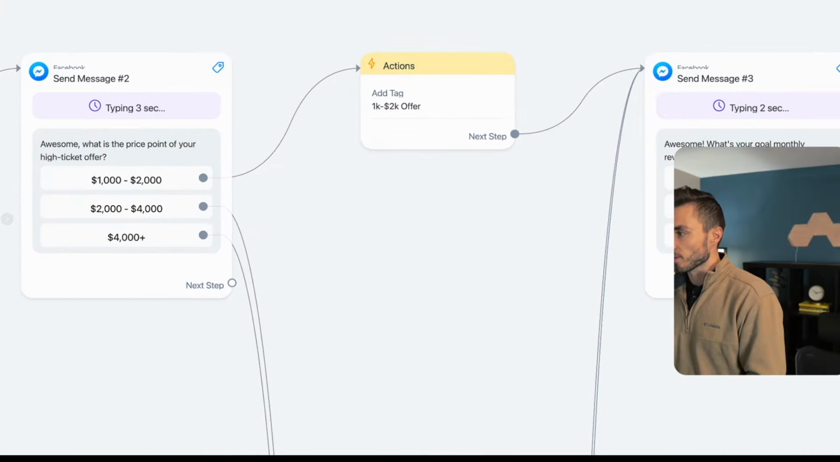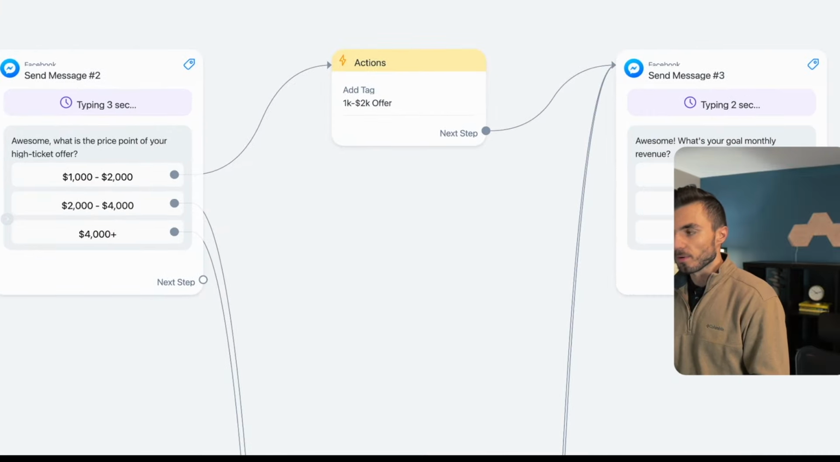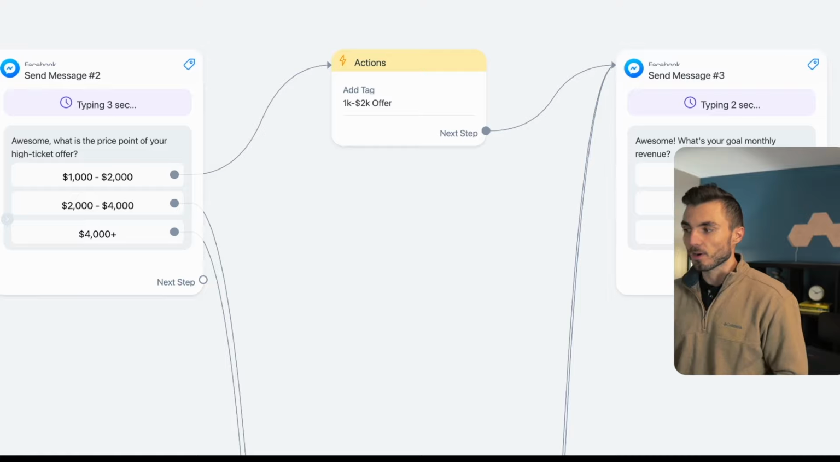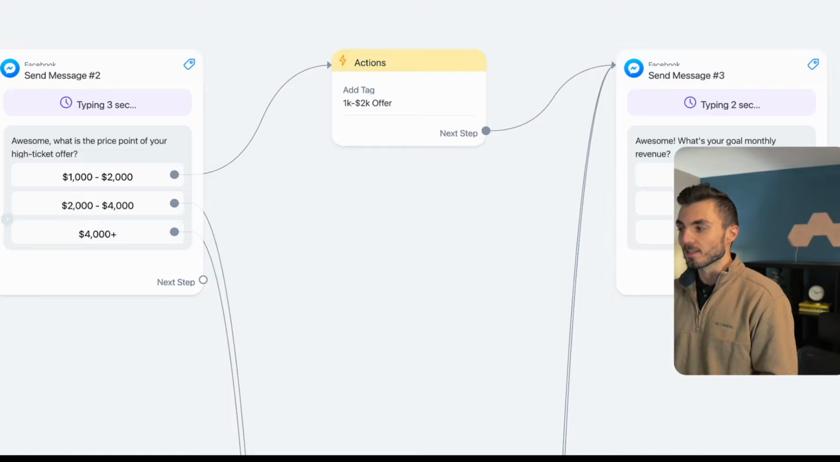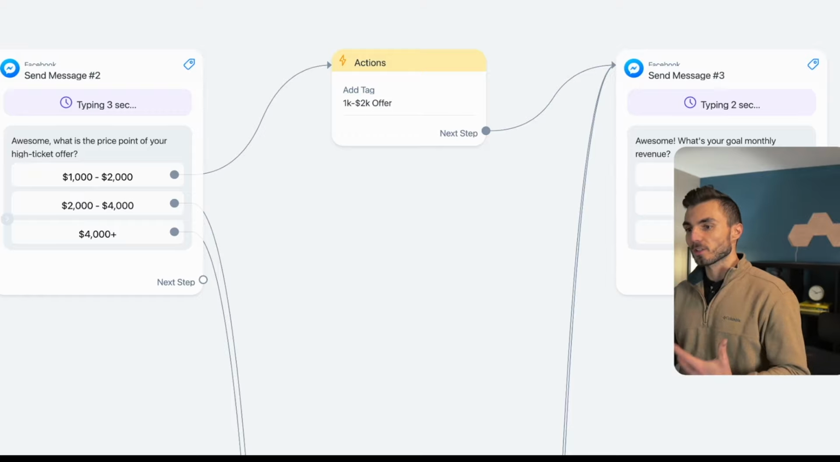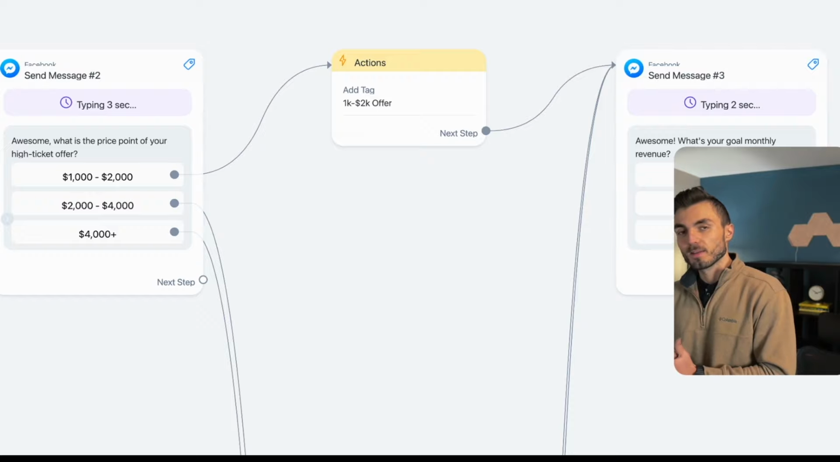And the third question that came through was, what's the monthly revenue goal? So you're looking to grow to 1K to 5K a month? Or are you looking to grow to 5K to 10K a month? Or are you looking to grow to 10K plus a month? Again, this is all arming me, the coach, with information that I need to really see exactly where they're at, what they're selling, where they want to go, and what's the gap that's stopping them from getting there.